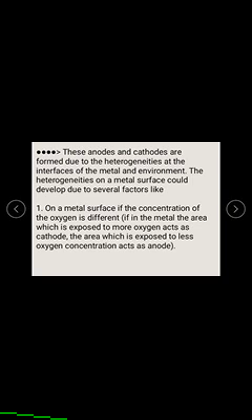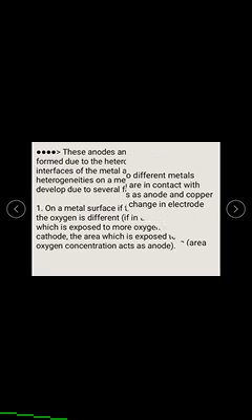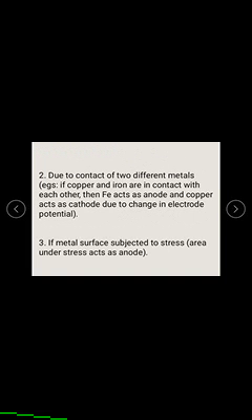The heterogeneities on a metal surface could be developed due to several factors. On a metal surface, the less oxygenated part acts as anode, and the more oxygenated part of the metal acts as cathode. In the case of two different metals, according to the electrode potential values, those metals are arranged in the electrochemical series. The metal placed above in the electrochemical series has higher reactivity than the metal placed below.